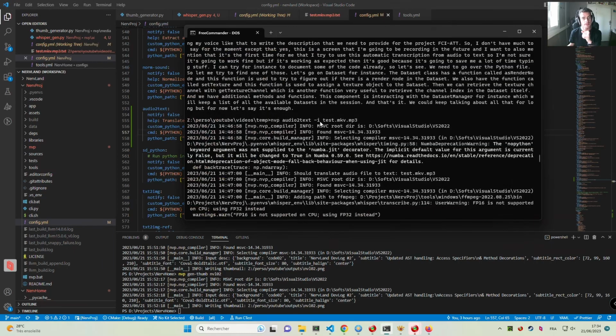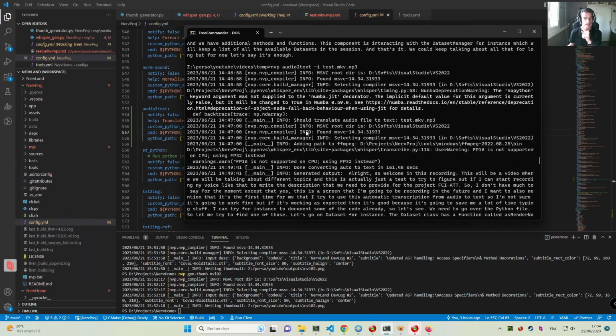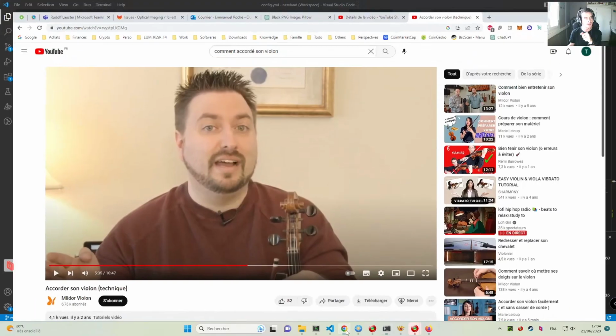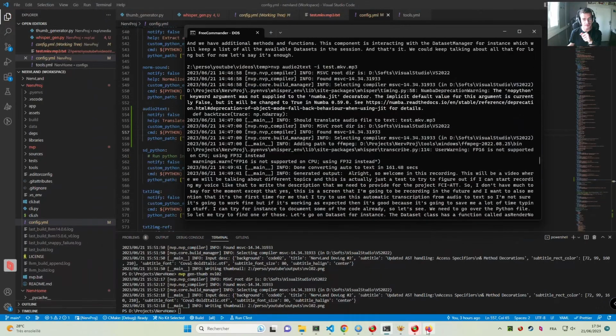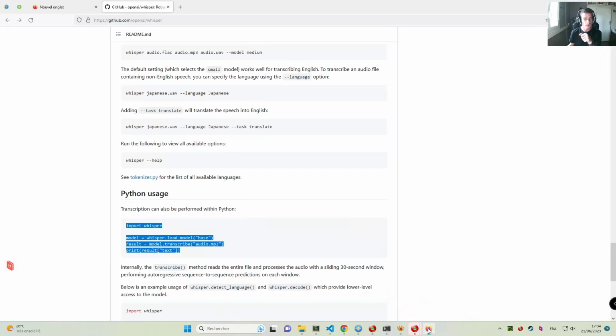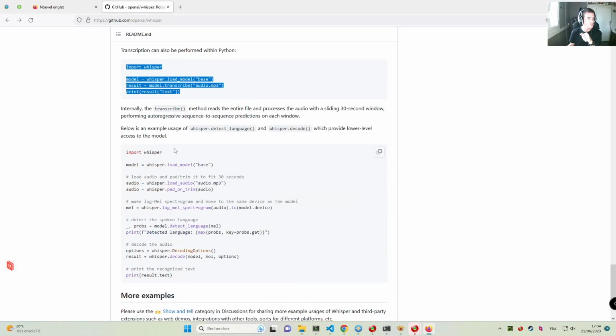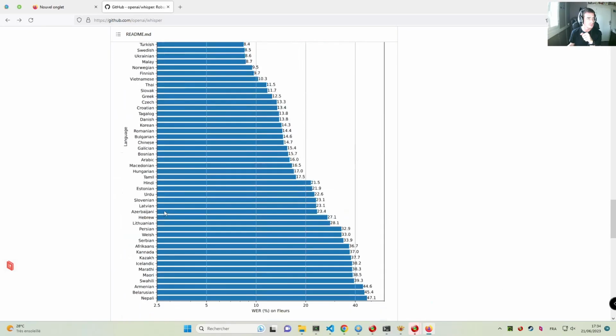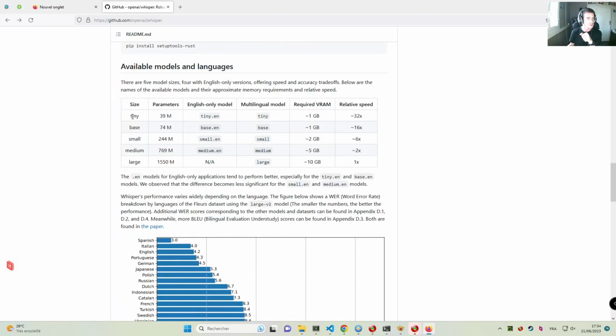We have the -i test MP3, so that's the input file. And later on, I also added support for the specification of the model, because with the whisper library, you have different models, and they are mentioned here, from tiny to large, and the result that you get out of this is going to be different.